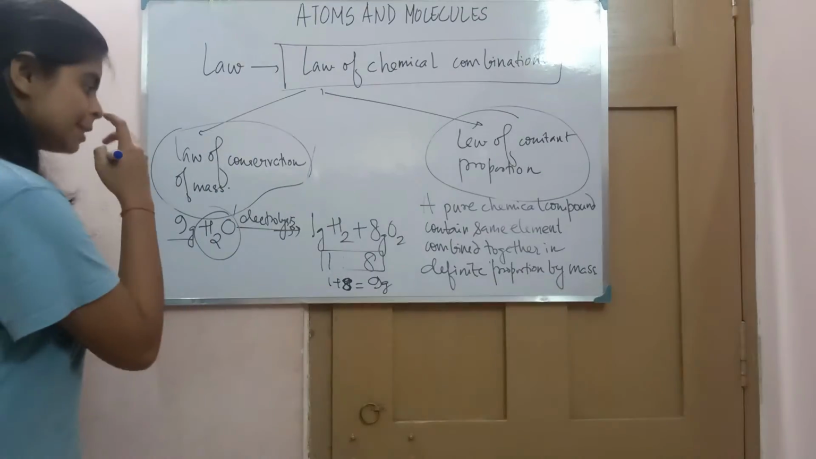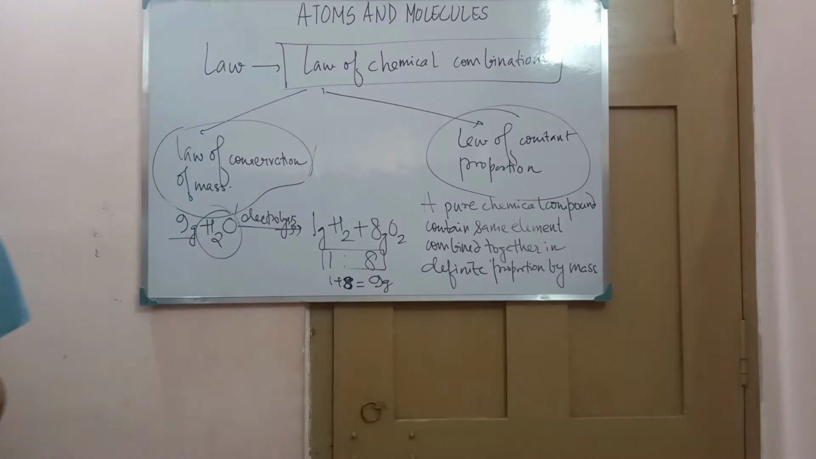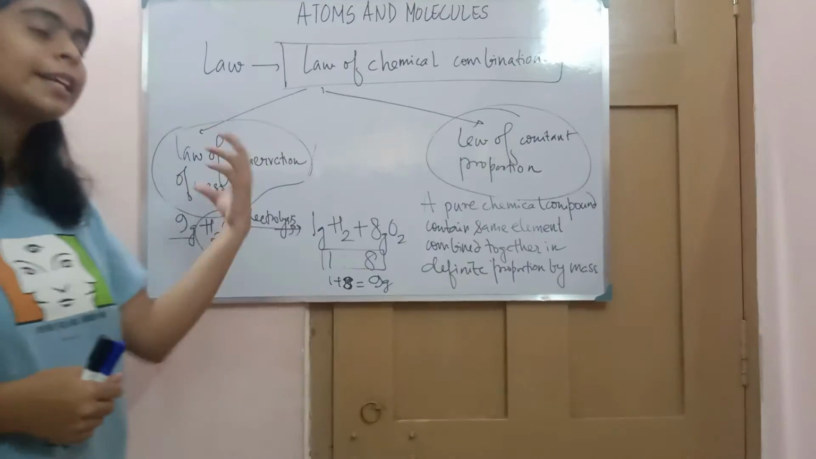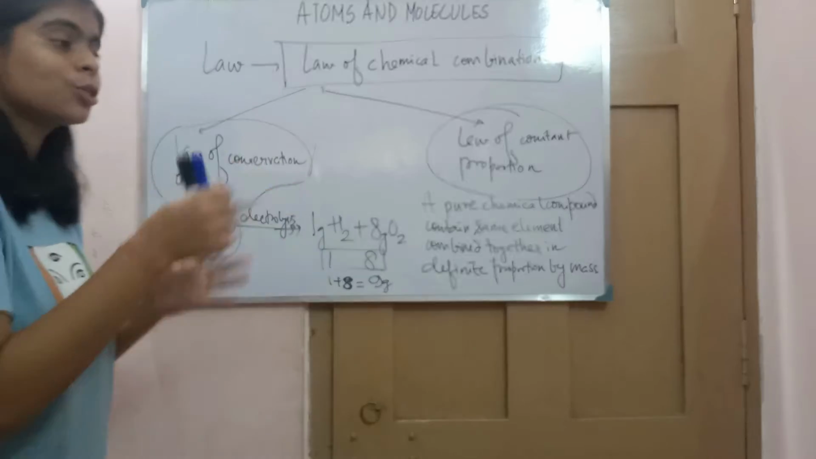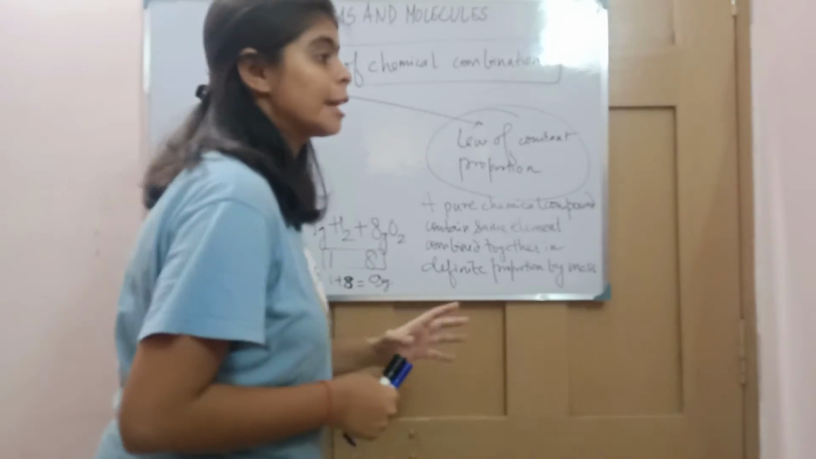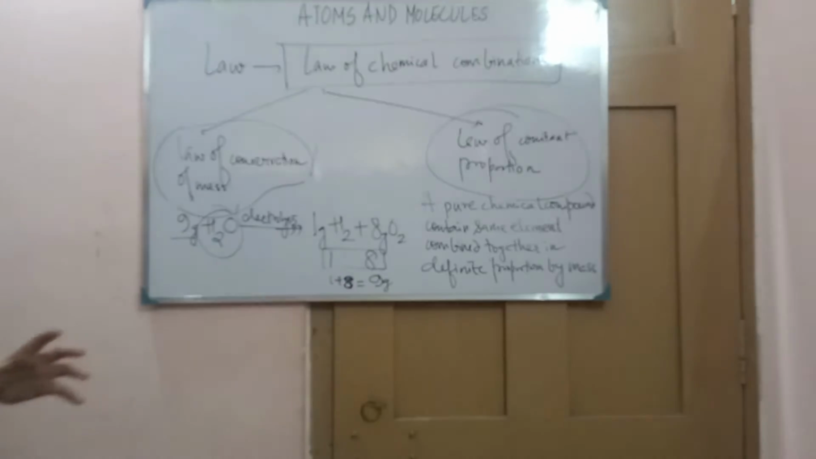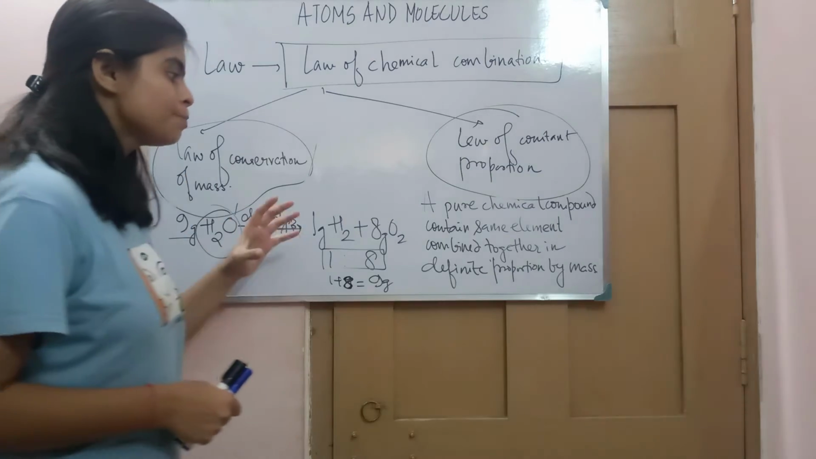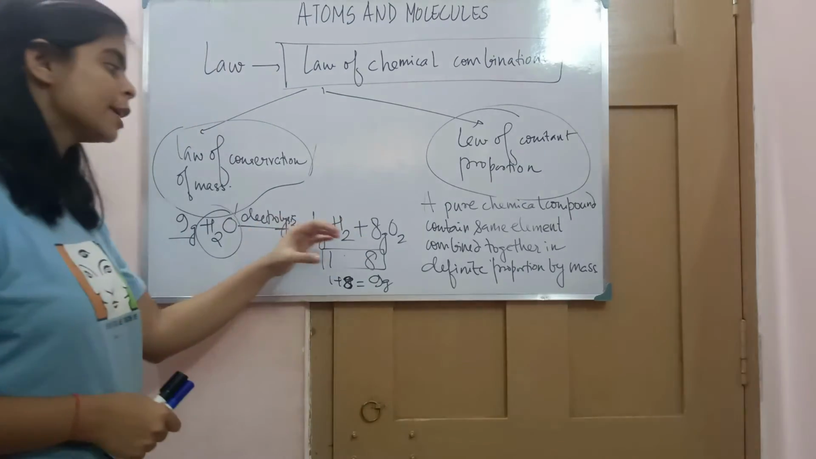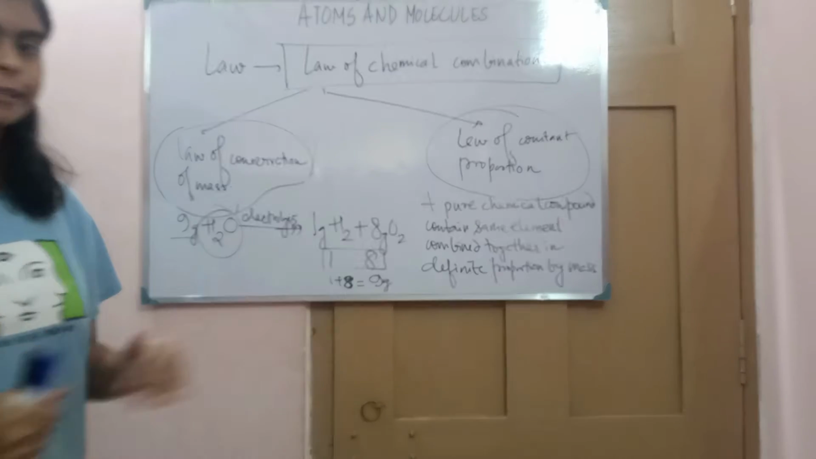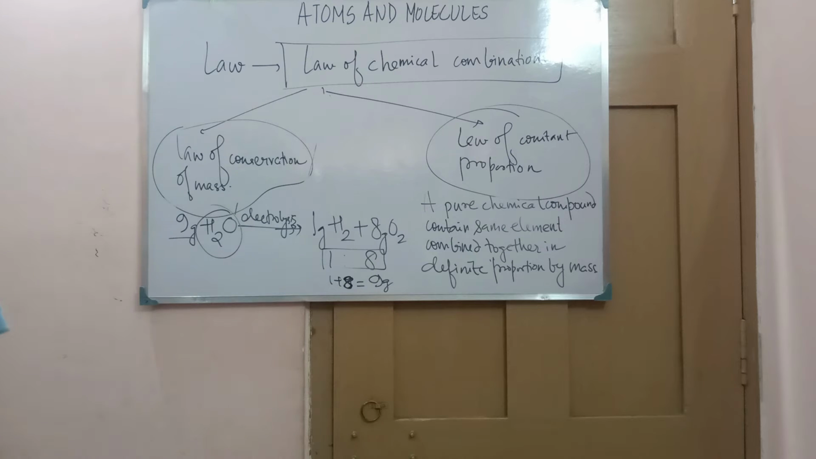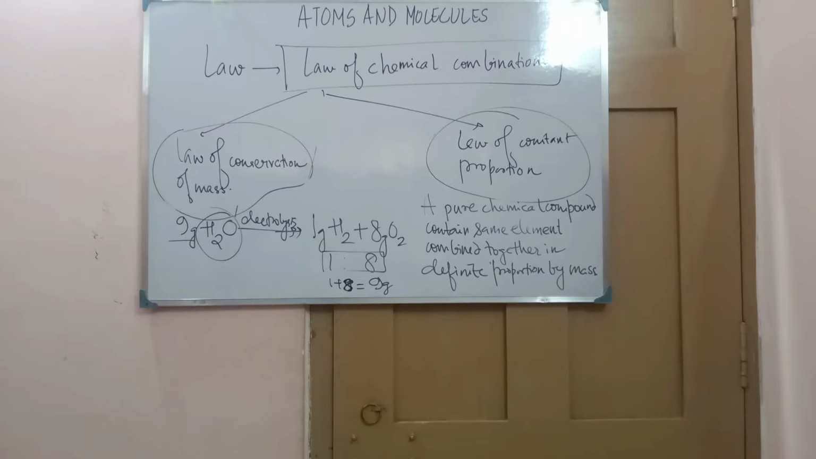That means we can say that pure water, taken from any source like rivers or tap water, will always contain hydrogen and oxygen in a definite proportion, that is 1:8 by mass. So we have understood what these laws state. Now let's do some activities that are given in NCERT.